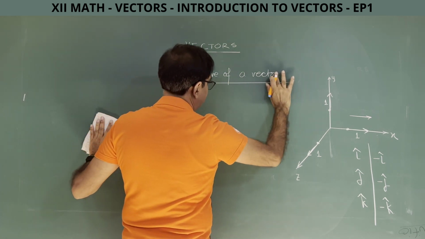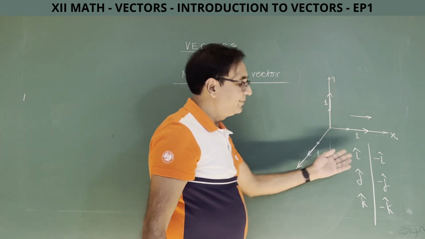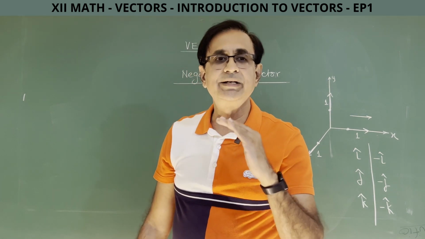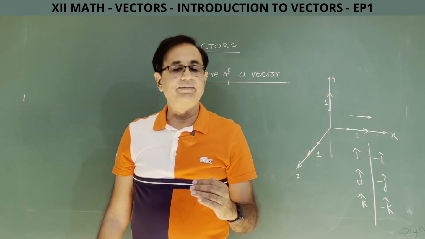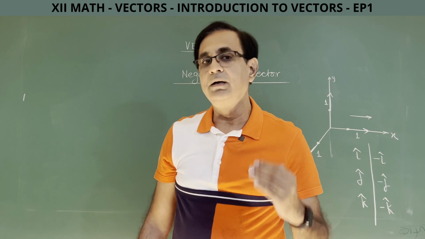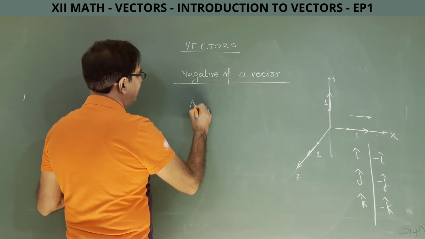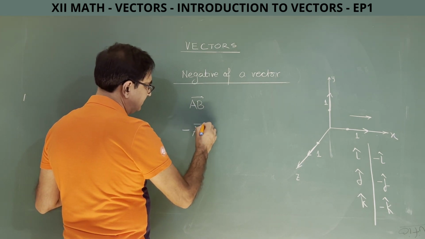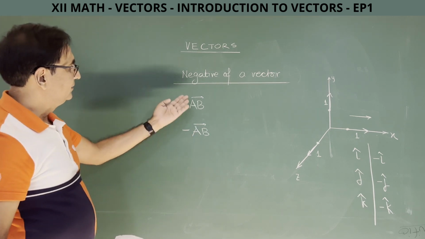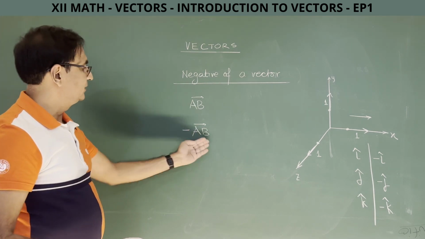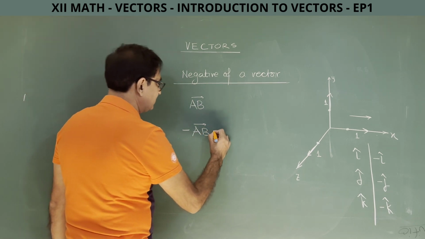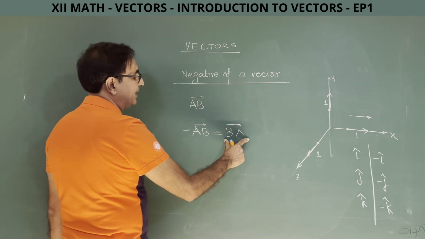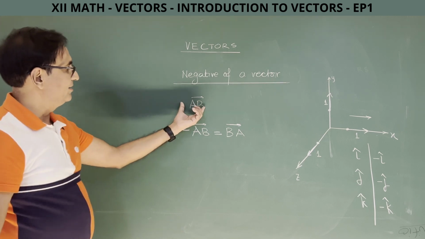As the name suggests, negative of a vector is also a vector having same magnitude but opposite direction. Suppose you are given a vector AB. Now you want to write minus AB. This I will speak as negative of vector AB. Obviously, this is vector AB, this is minus AB. So this is negative of vector AB and this will be same as vector BA.